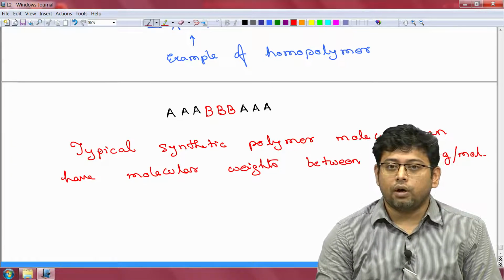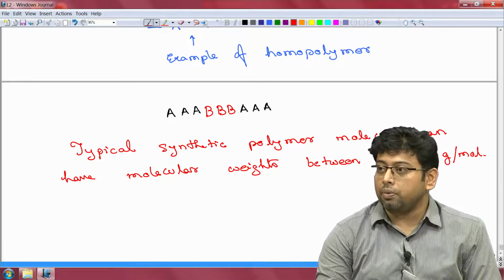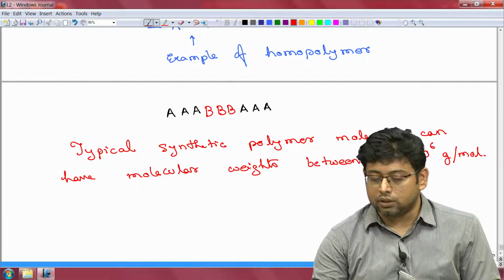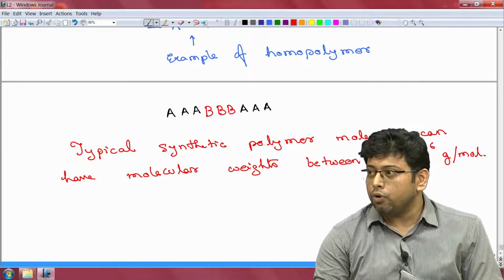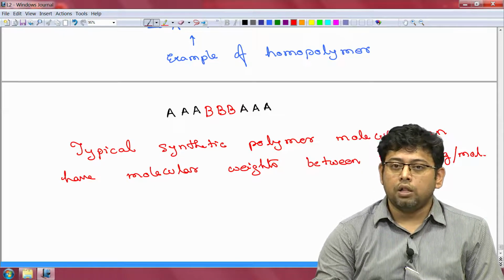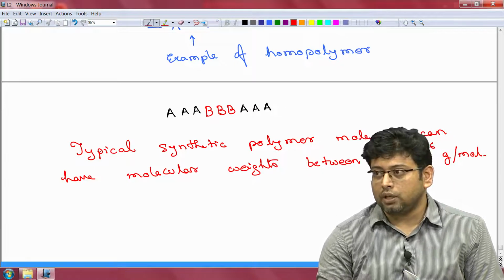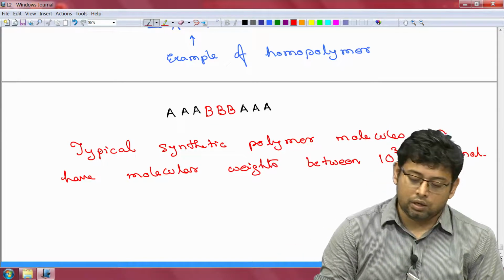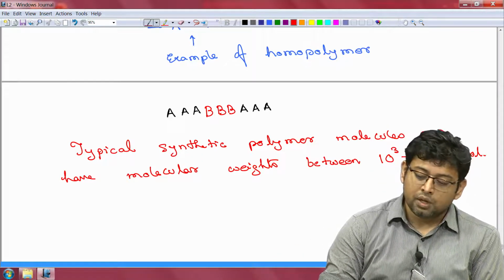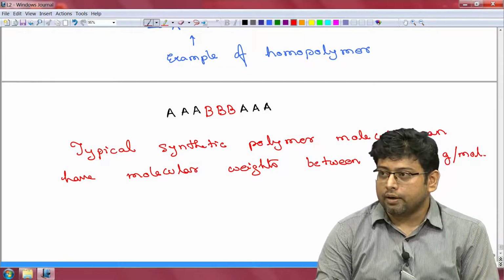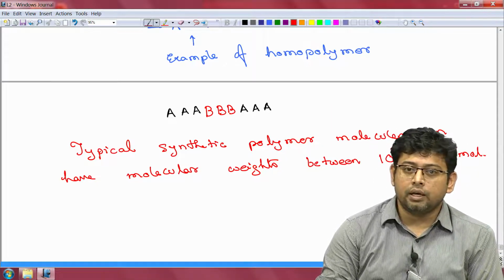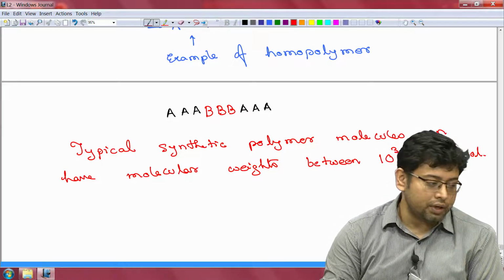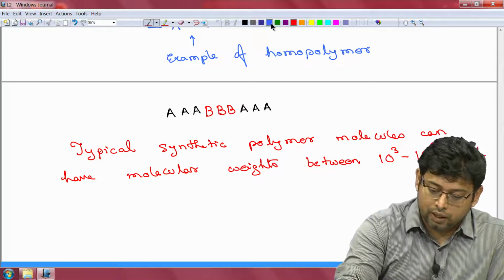You can also have a process of fabrication in which perhaps all the polymers are going to have the same number of repeating units, and in that case you would call it a monodisperse polymer, because all the polymer molecules have the same n, the number of times the mer is repeated. But usually you would not get that. In any manufacturing process, you are not likely to get a set of molecules which have the same molecular weight. So, we quickly discuss these two terms.